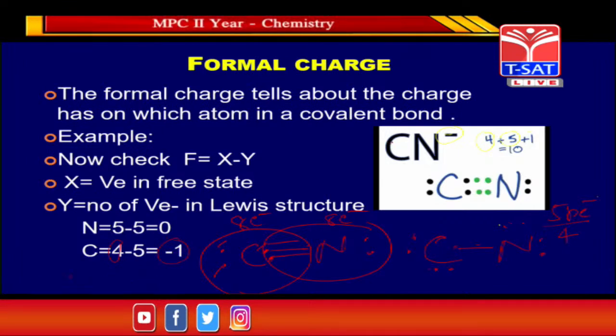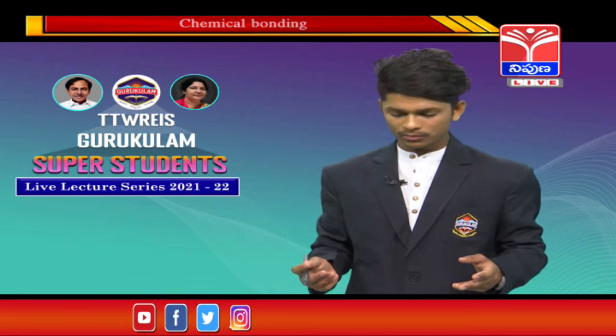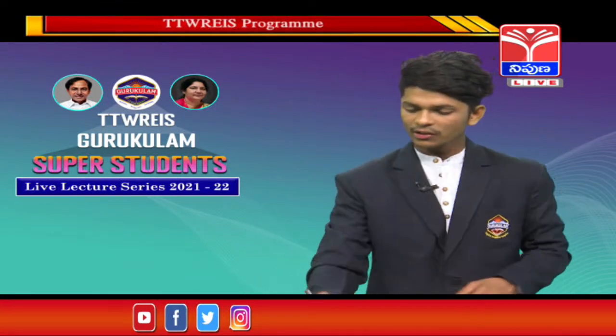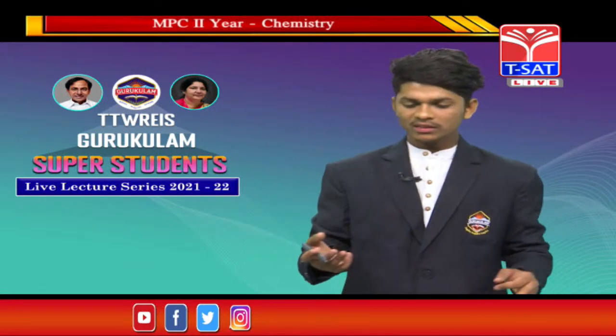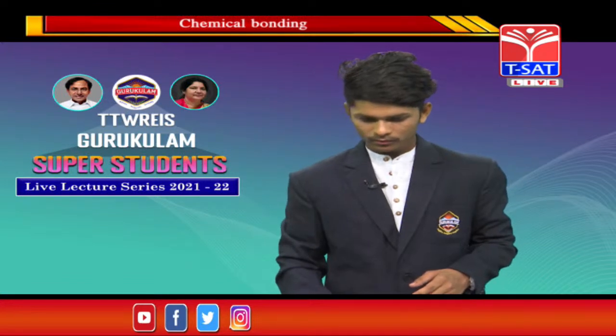See here, guys, of nitrogen. Nitrogen belongs to the 15th group element, so it has 5 valence electrons in the free state, and the number of valence electrons in the Lewis structure is 1, 2, 3, 4, 5. So 5 minus 5 is equal to 0. So there is no charge present on this, guys. So the negative charge is present on carbon. This is all about formal charge, guys. Let's move on.